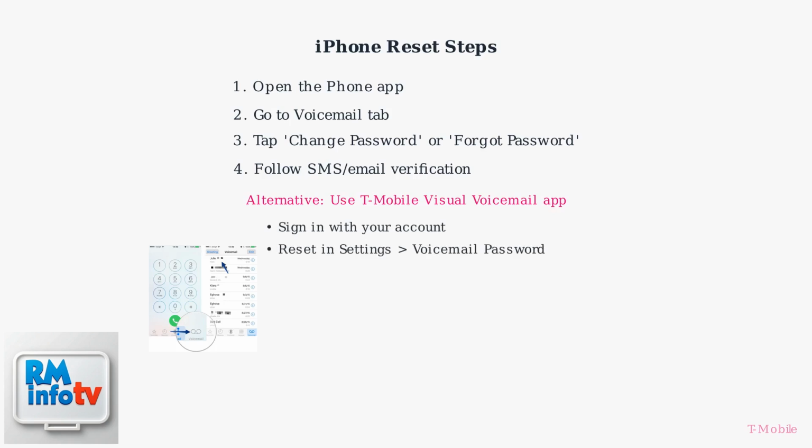Alternatively, download and open the T-Mobile Visual Voicemail app. Sign in with your account credentials, then navigate to Settings and select Voicemail Password to reset.